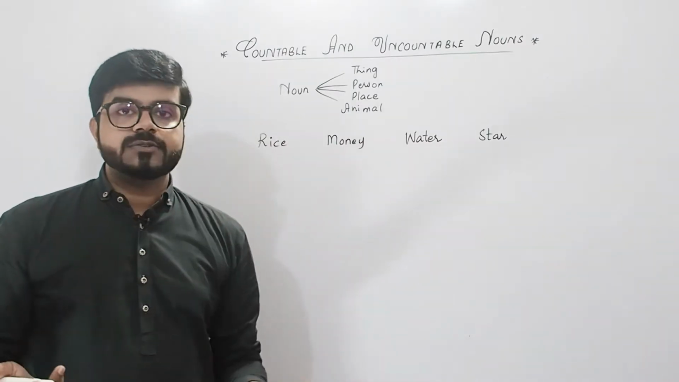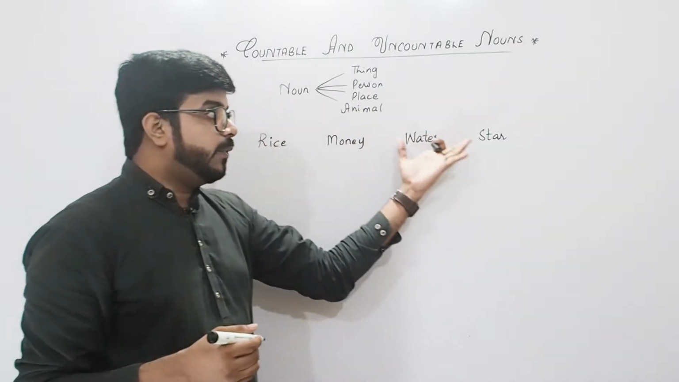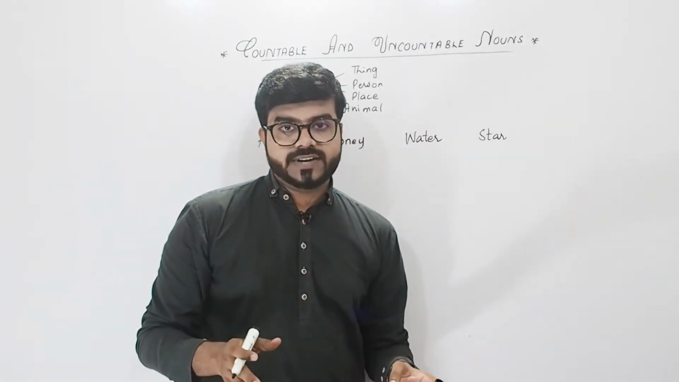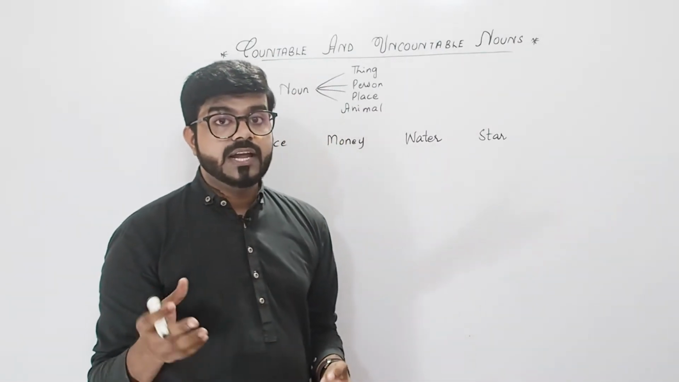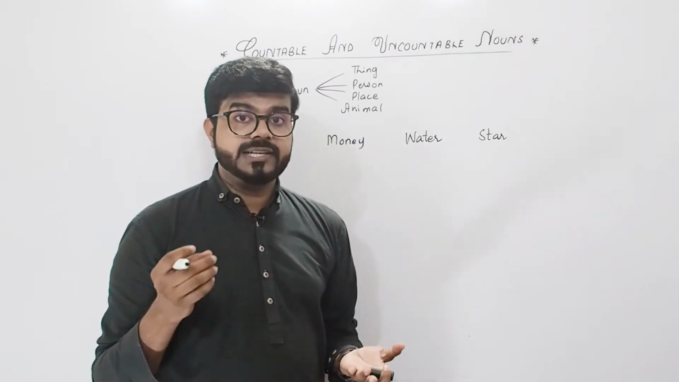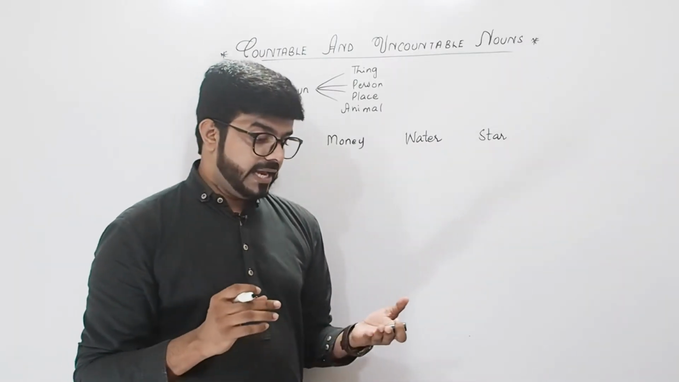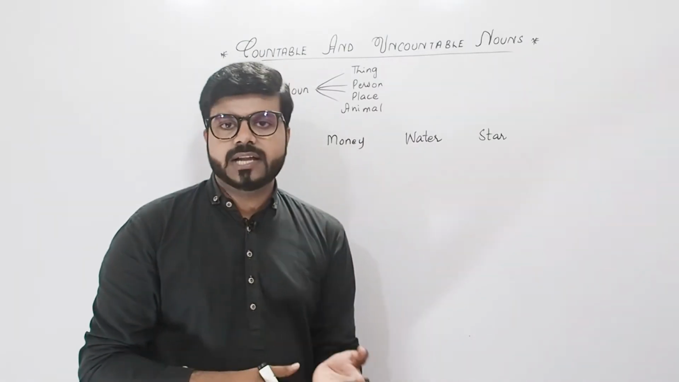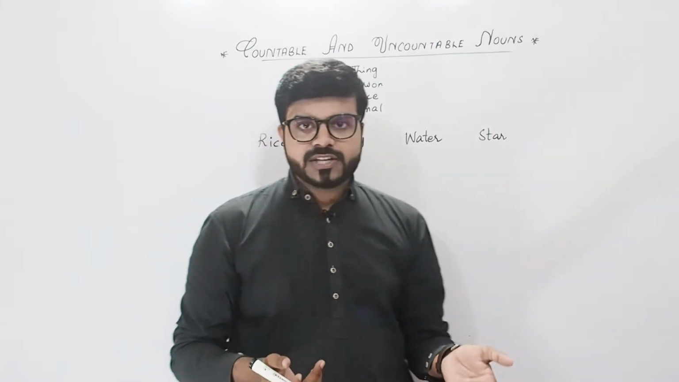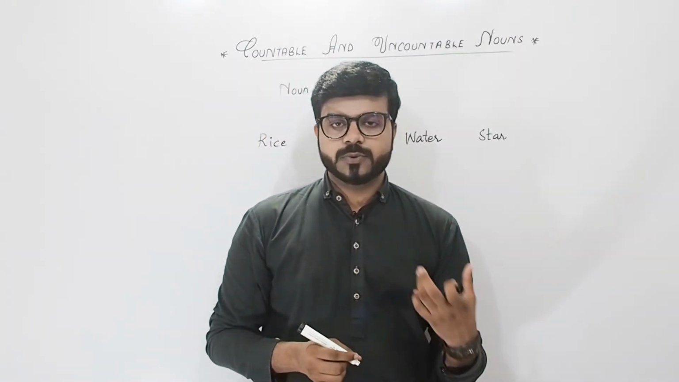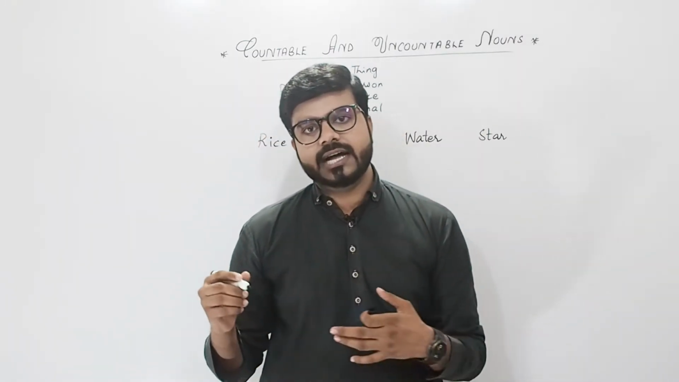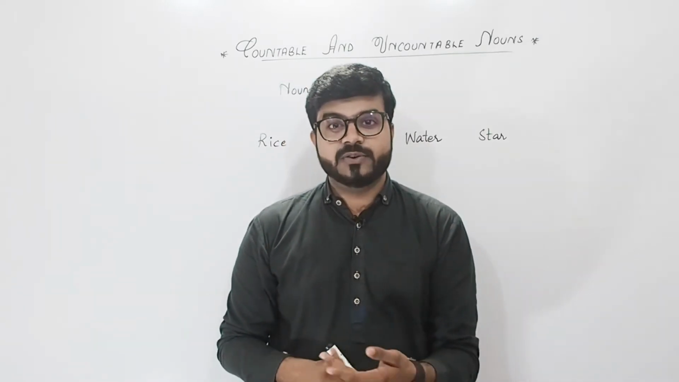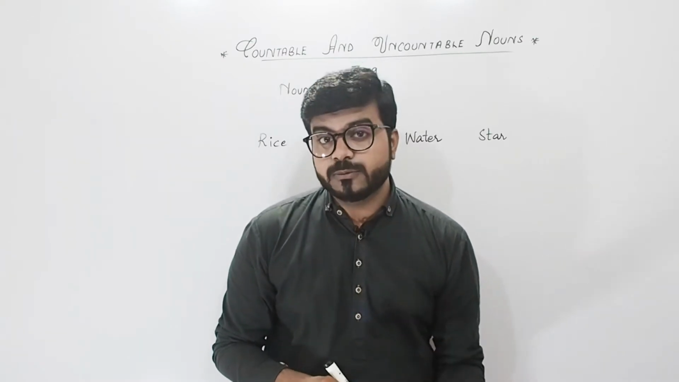Let me give you an example about a star, right? There are so many stars, right? What is the definition of a countable noun? Any noun that you can count is countable, right? And any noun that you cannot count is called an uncountable noun, right? So when I asked my students whether the word star is a countable noun or an uncountable noun, they're like, no, there are so many stars in the galaxy and we cannot count them. So this is an uncountable noun.